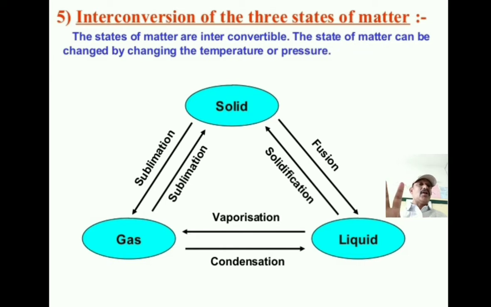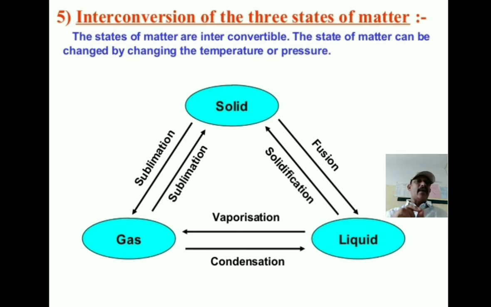This flow chart shows the changes, how the three states are interconvertible, one state into another state, and that into the next. We see a cycle-like structure. The states of matter are interconvertible. The state of matter can be changed by changing the temperature or pressure.